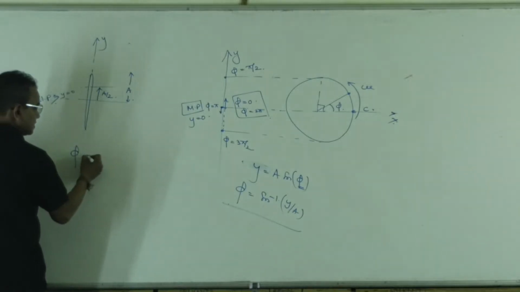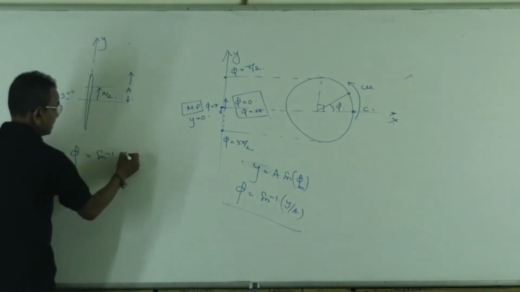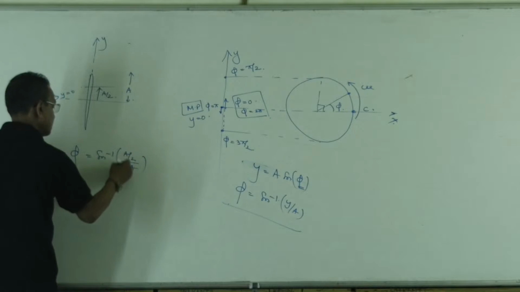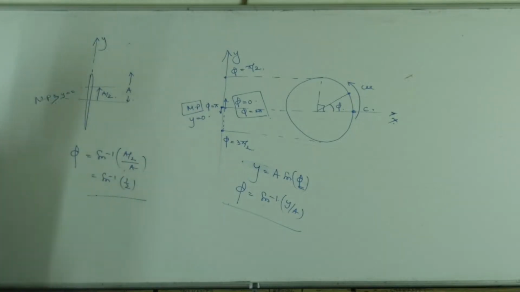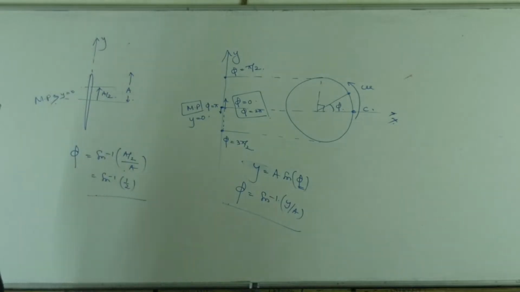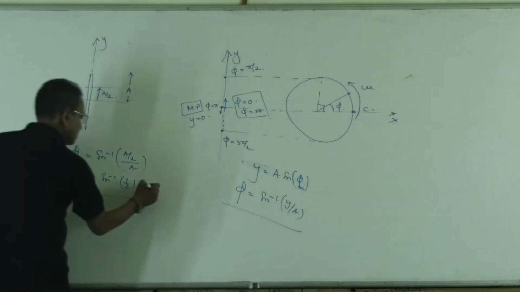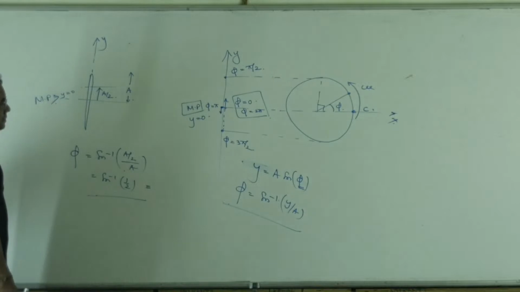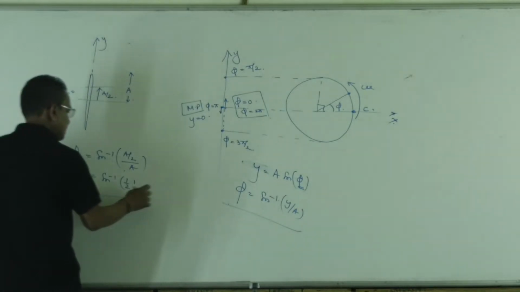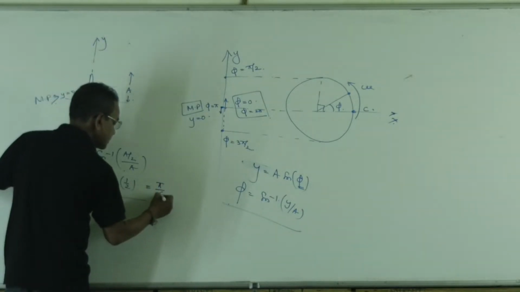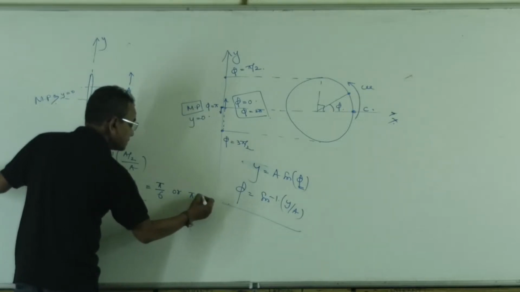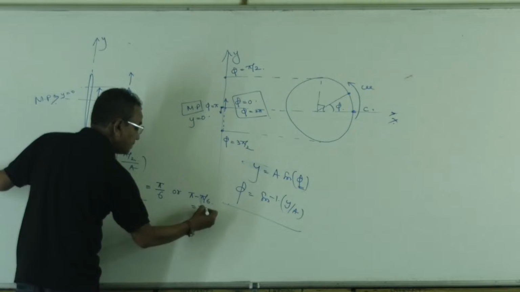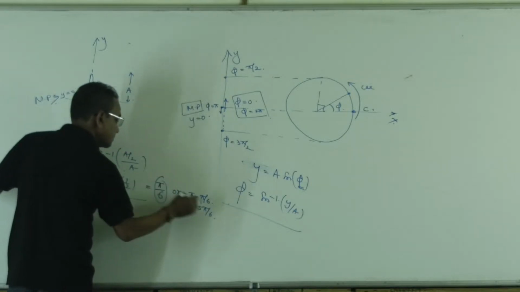Phase of the particle is sine inverse of a by 2 by a, sine inverse half. Sine inverse half is not a single value. It is pi by 6, or can be written as pi minus pi by 6, meaning 5 pi by 6. We got two values of phase.